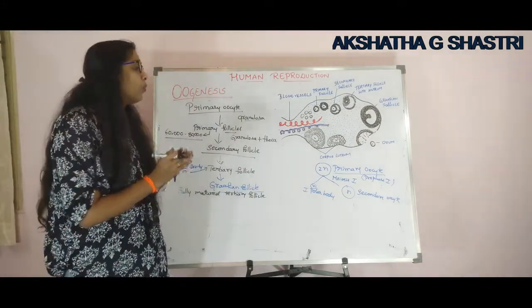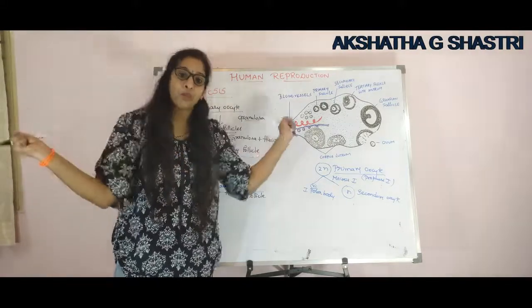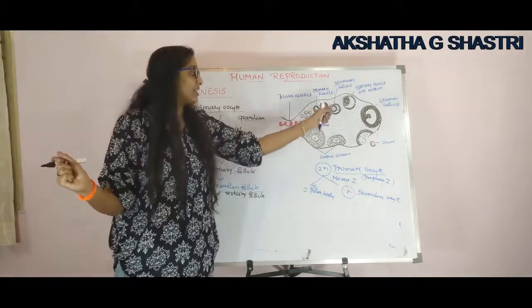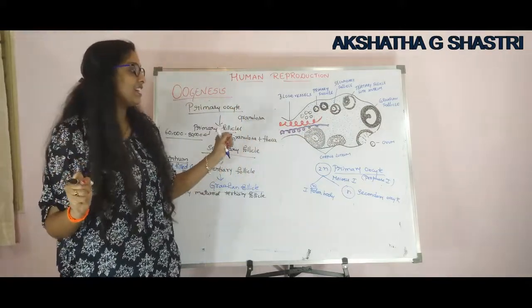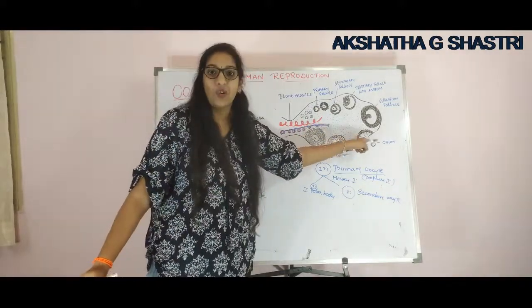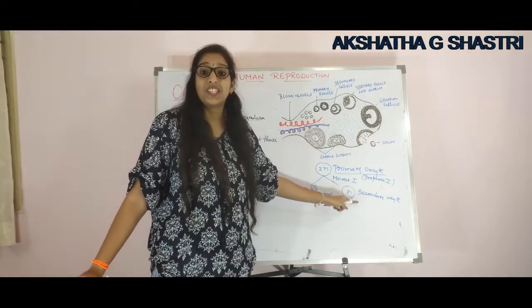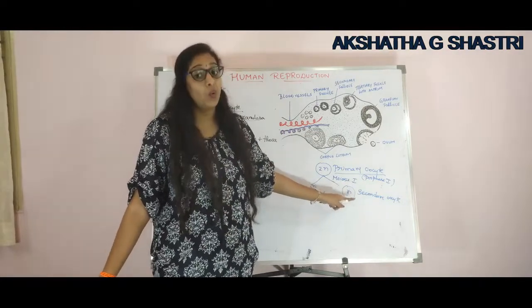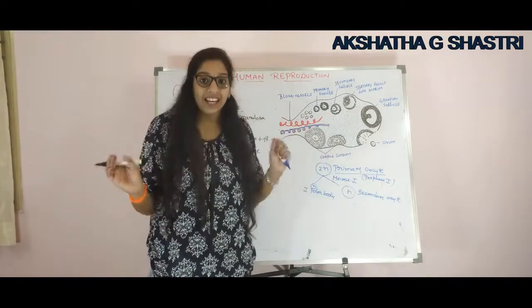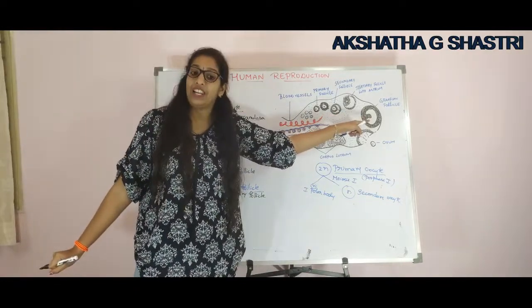Right? Now what happens? This Graafian follicle ruptures and it releases the ovum. This ovum is nothing else but the secondary oocyte. Then this secondary oocyte will be released from the rupture of what? Graafian follicle.